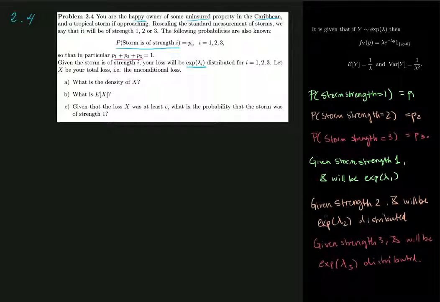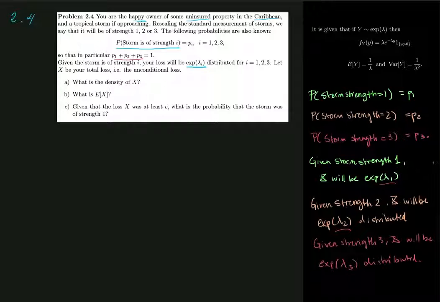Intuitively this makes sense, because if the storm has strength 1 compared to strength 3, we only expect some windows to get blown off the house.